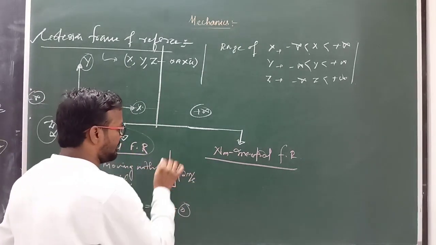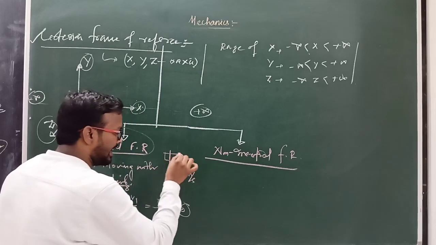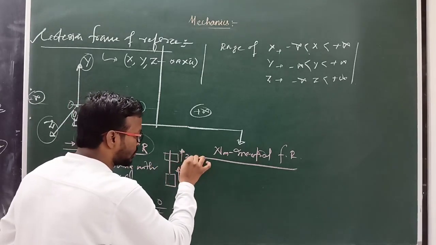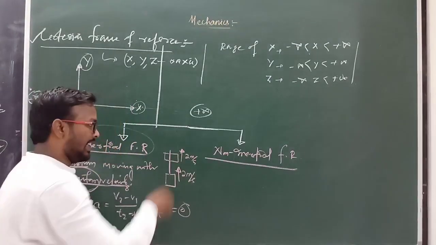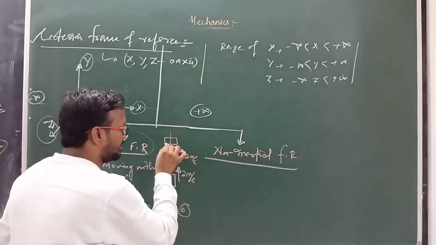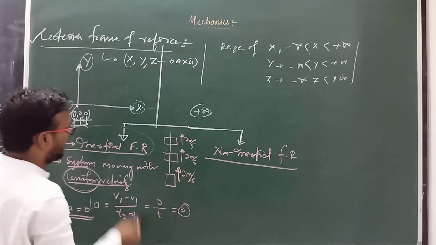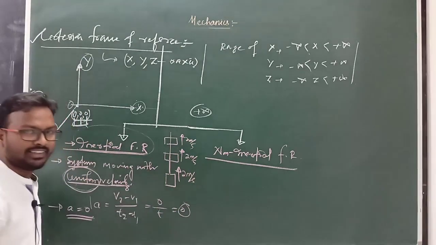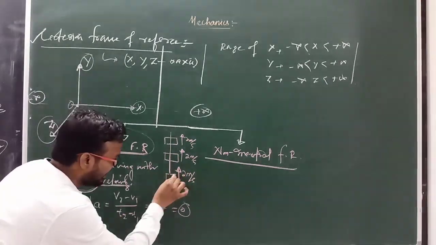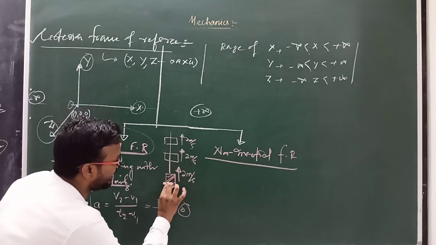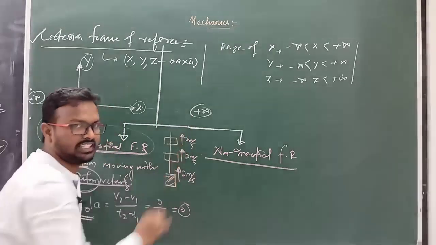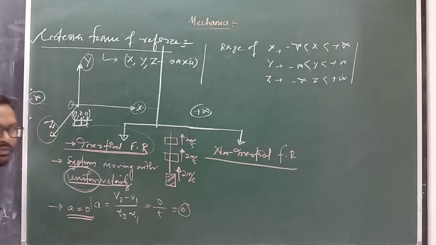After some time it reaches this point, and again this speed, how much? That is 2 meter per second. Again after some interval of time this is also moving 2 meter per second. This is known as inertial frame. Why? Because here the lift, meaning the system, is moving with a constant velocity, where acceleration is equal to 0.